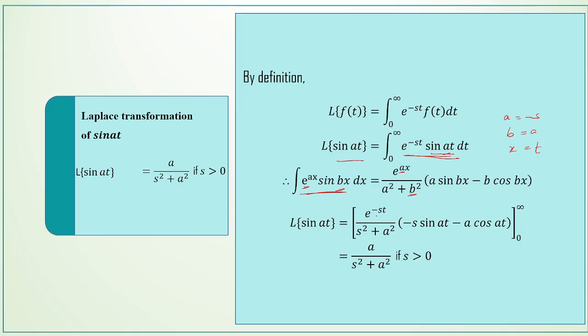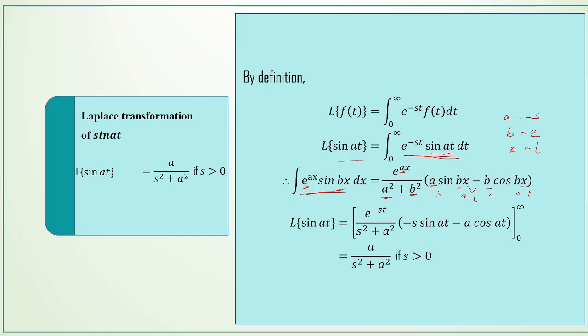So we get e power minus st, because a is minus s, and x is t. So minus s into t divided by a is minus s. So minus s the whole square is, again we get s square, plus b is a, so a square into this is minus s, and this is a, then a replaced, and the x is also t we replace. So minus s sin bx, sin at minus a into cos at, from 0 to infinity.